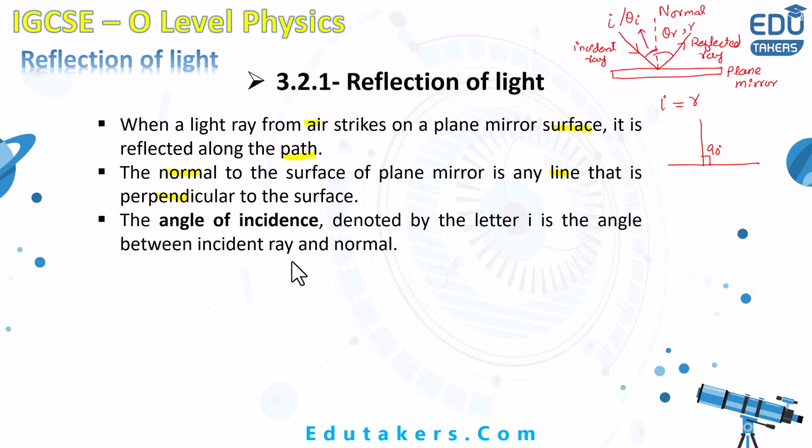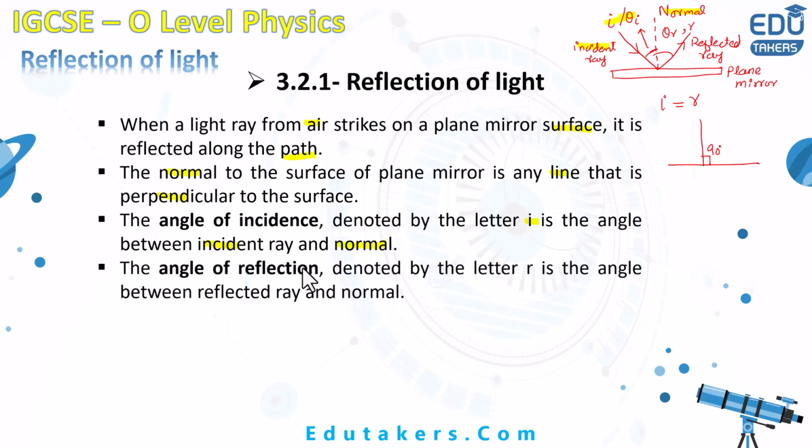How can you define the angle of incidence? By this figure you can see the angle of incidence is made by the incident ray with the normal line. The angle of incidence, denoted by I, is the angle between the incident ray and the normal. So the angle between the incident ray and the normal line is basically called the angle of incidence.